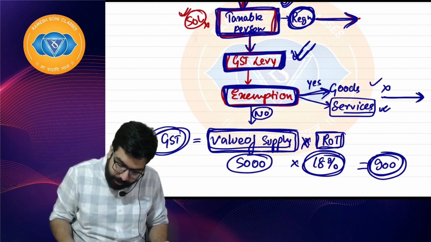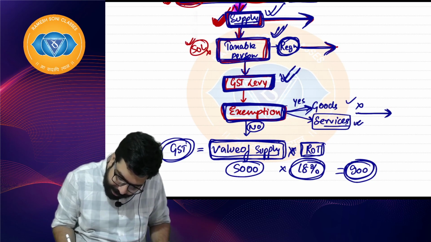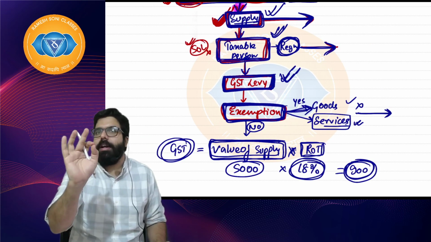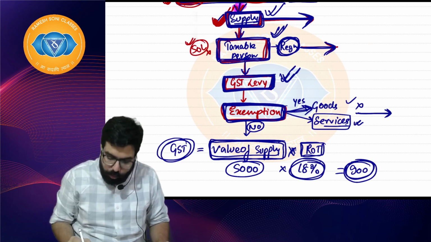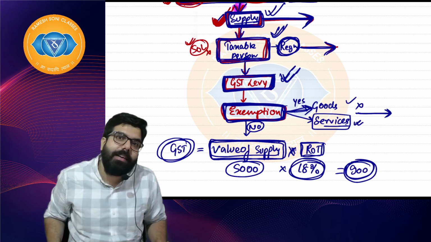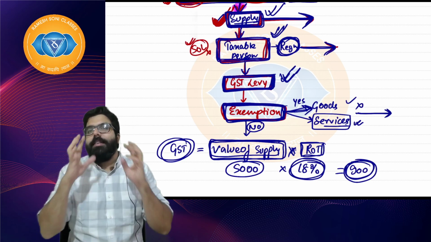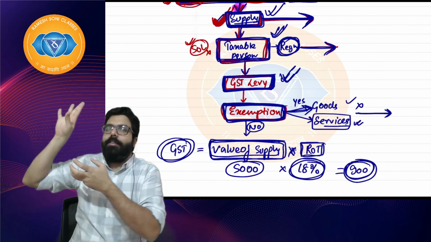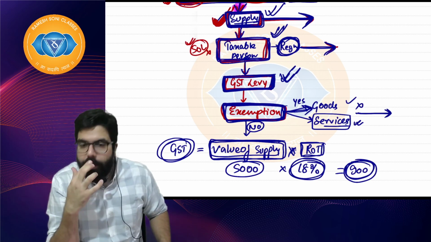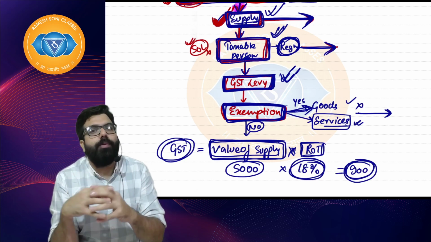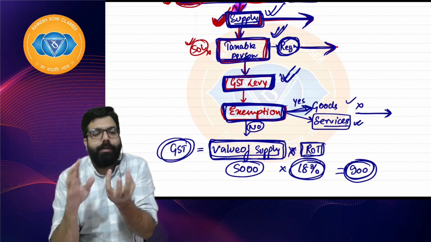Now, sir, if I am falling under any exemption, I'll be out. But if I'm not falling under any exemption, then I'll have to go ahead and collect GST. I will collect GST on the value of supply. Sir, value of supply? Value of supply means that value on which you have to pay GST to the government. For value of supply, there are things which are to be added, there are things which are to be deducted, and on that value you have to pay GST.